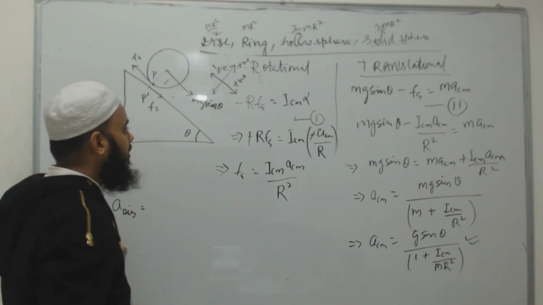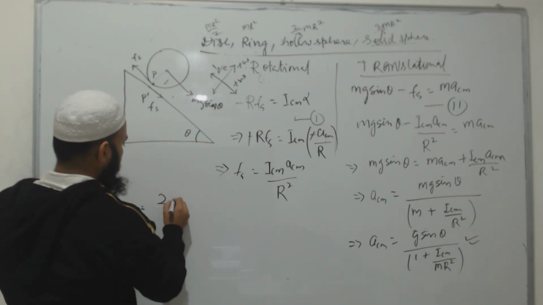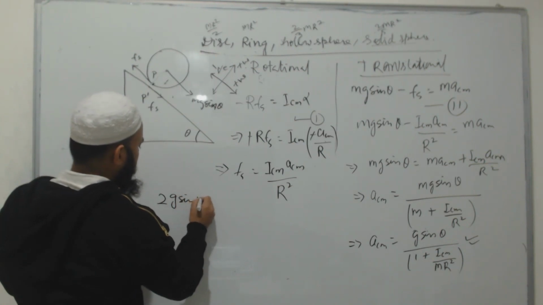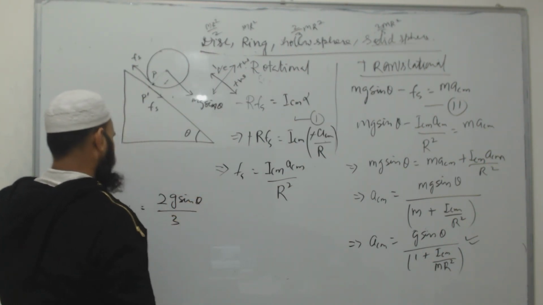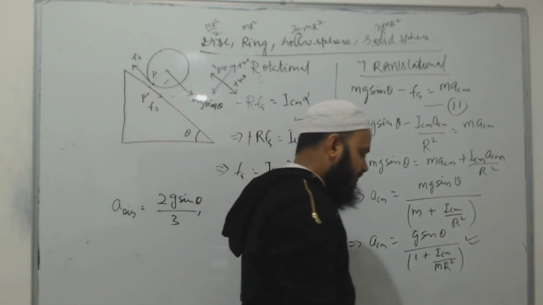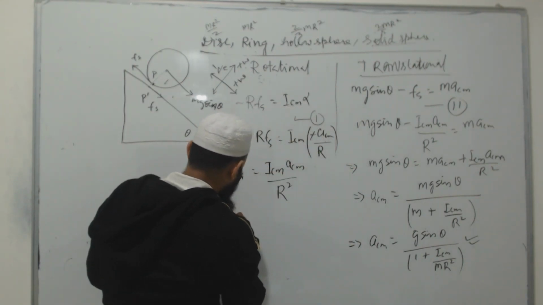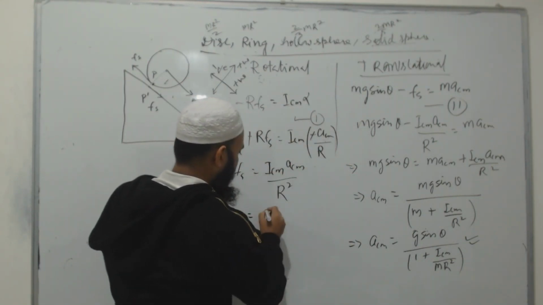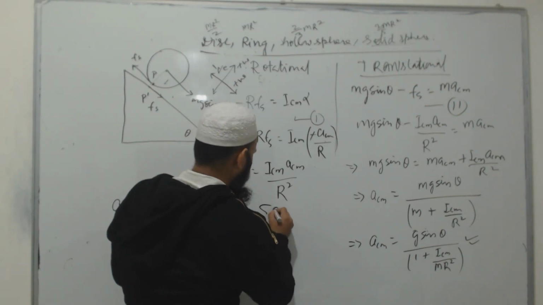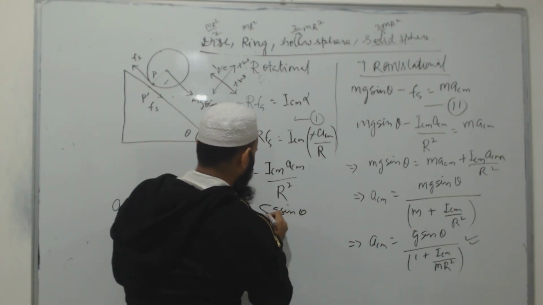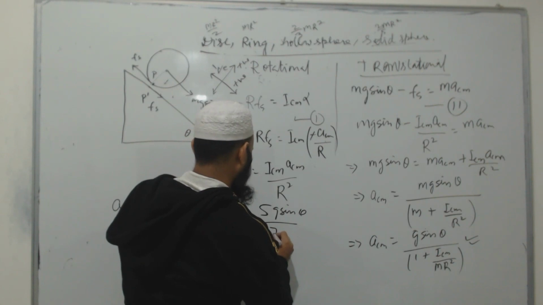The acceleration of the disk will be 2g sin theta by 3. For the solid sphere it will be 5g sin theta divided by 7.